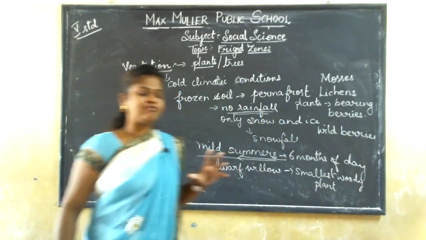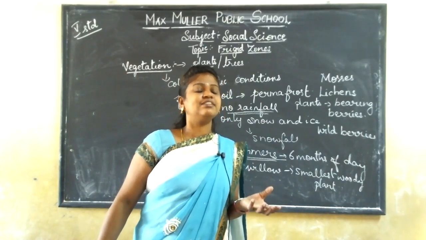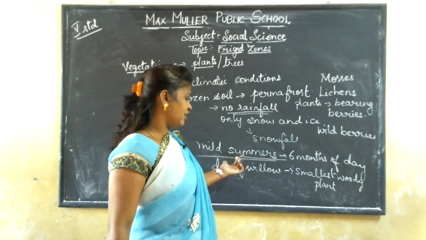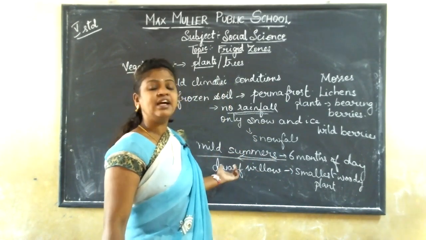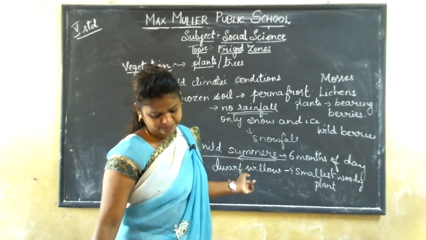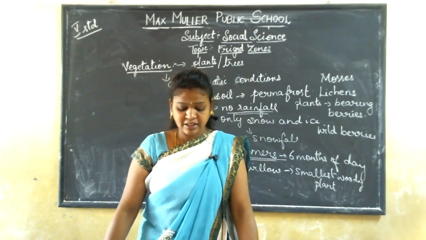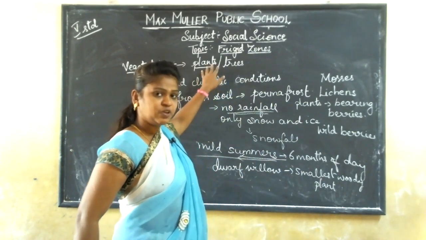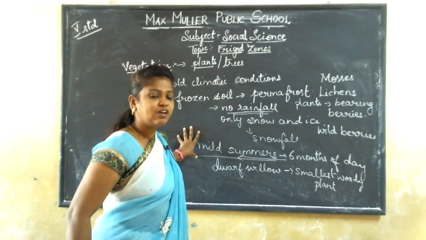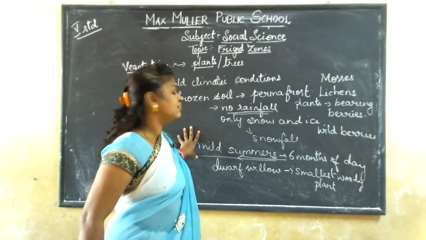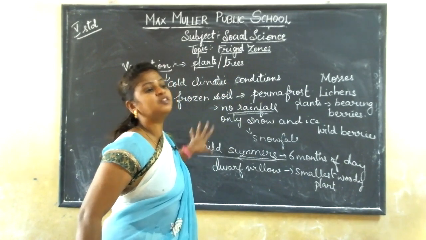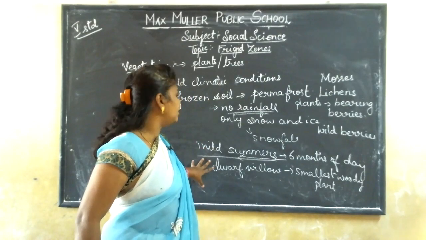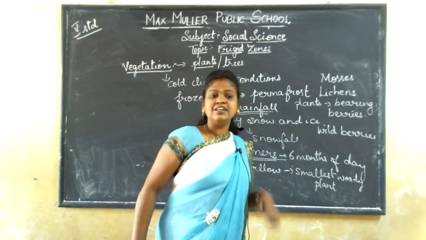So this is a type of plant which grows during the mild summers. That is the smallest woody plant called dwarf willow. And this dwarf willow is adapted to these cold conditions. So this is the only plant which is growing in the frigid zone, and it is adapted to its climatic conditions. That is why dwarf willow grows in frigid zones.